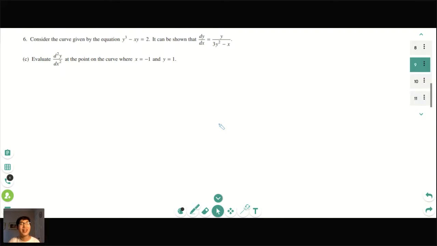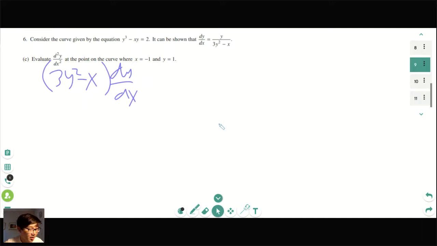Great job, everybody. So the way we would do implicit differentiation, you would do 3y squared minus x times dy/dx. So this is quotient rule, right?